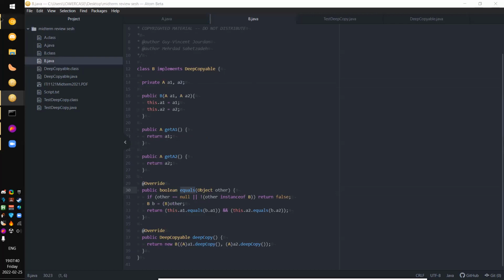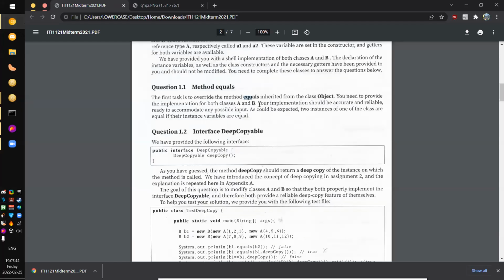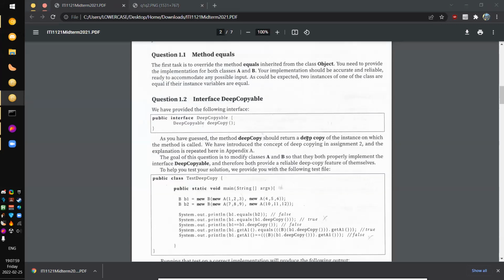So this is question 1.1 done. We have already implemented equals, and what it checks is to make sure that the contents of A and B, the contents of the things you're comparing, are equal. Second part, you need to implement the interface DeepCopyable. So this tests your knowledge of interfaces and copying.